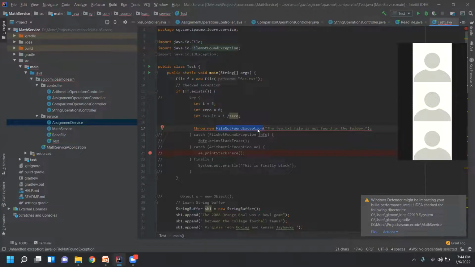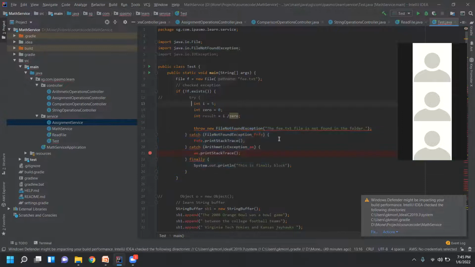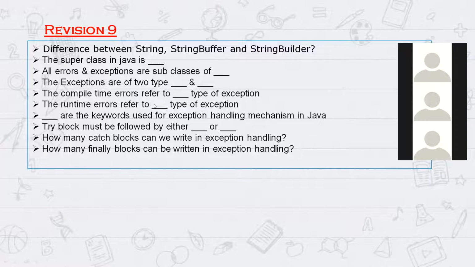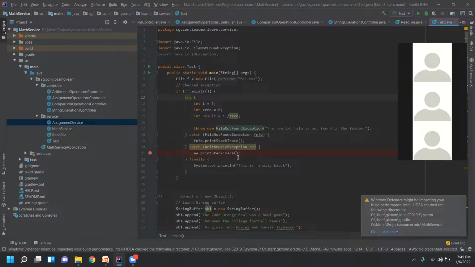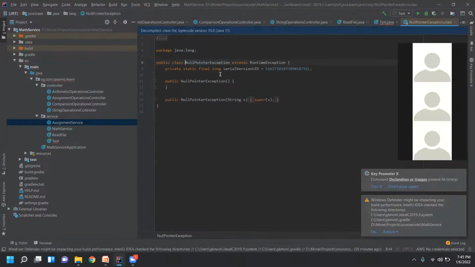FileNotFound is a checked exception. Unchecked means runtime exception. Unchecked means we don't know when it is going to appear. NullPointerException is also a runtime exception. So if you have any doubt like that, Anita, just type NullPointerException in your program and then control click on that. You see, it extends RuntimeException. That's how you'll come to know NullPointerException is a runtime exception.